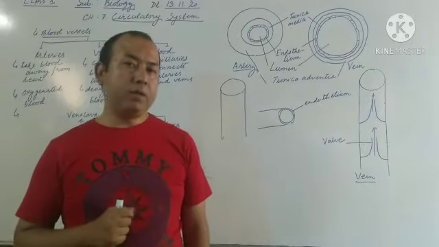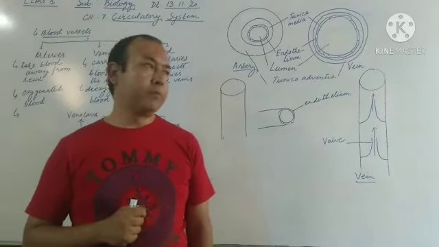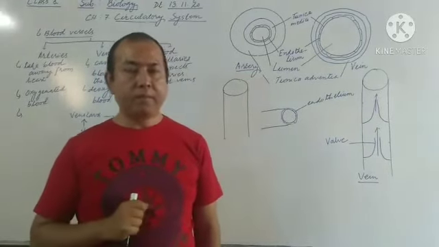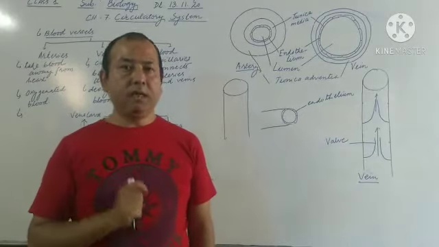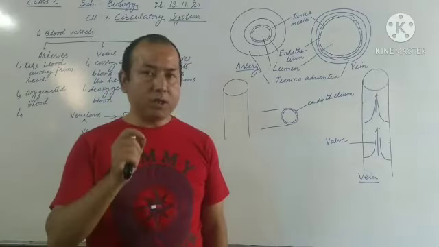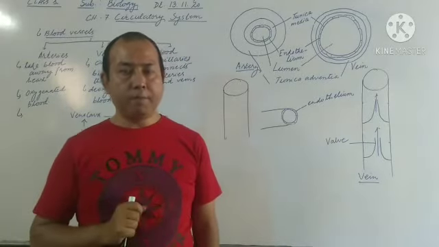Then second point of difference, you can compare arteries and veins in terms of the type of blood which they carry. Arteries, most of the time, carry oxygenated blood, means the pure blood, the blood laden with oxygen.